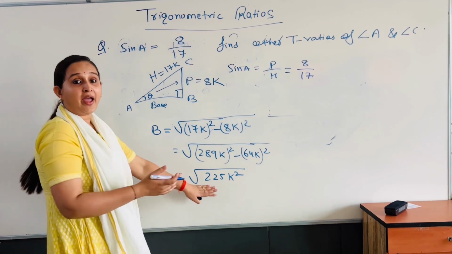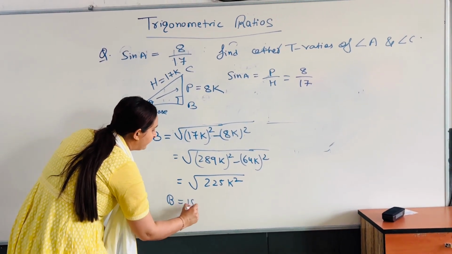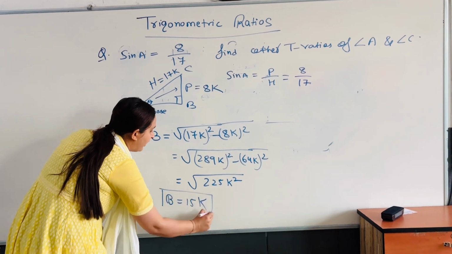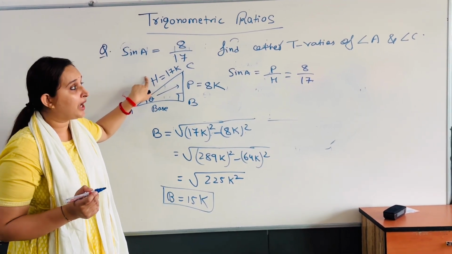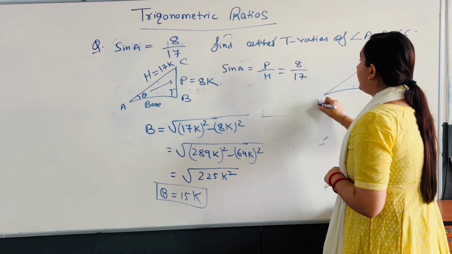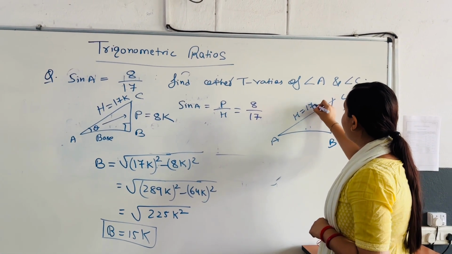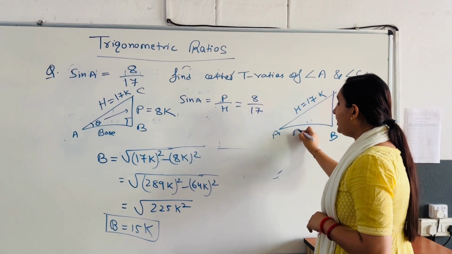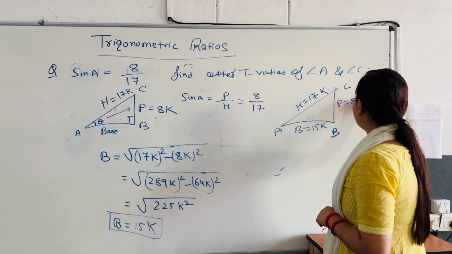Now this is the square root of 15. So my base is coming 15k. So you got the b also. You already have p and h, right? Now I will draw it here. A, B, C, h equals 17k, b equals 15k and p equals 8k.